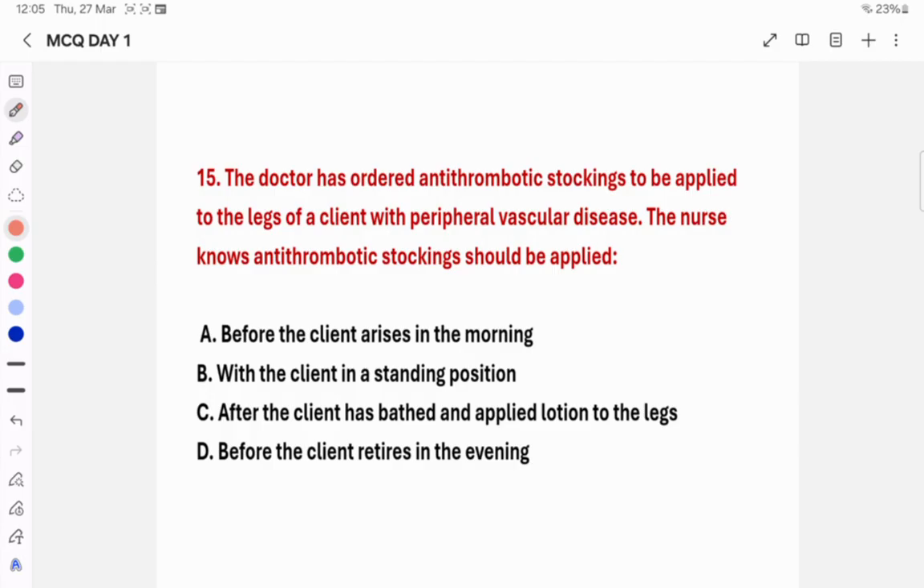Edema is less, means in the early morning. So the first option is right. Then with the client in standing position, obviously the standing position will lead to peripheral edema. So in standing position it's not a right thing. Then option C, after the client has bathed, obviously it leads to standing position. So again it's not the right answer. Before the client retires in the evening, obviously it is not a right answer. So the right answer in this particular question is option A.